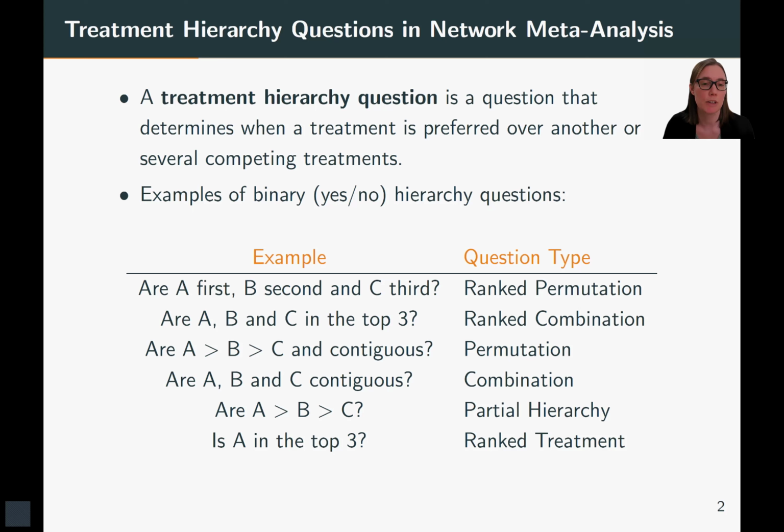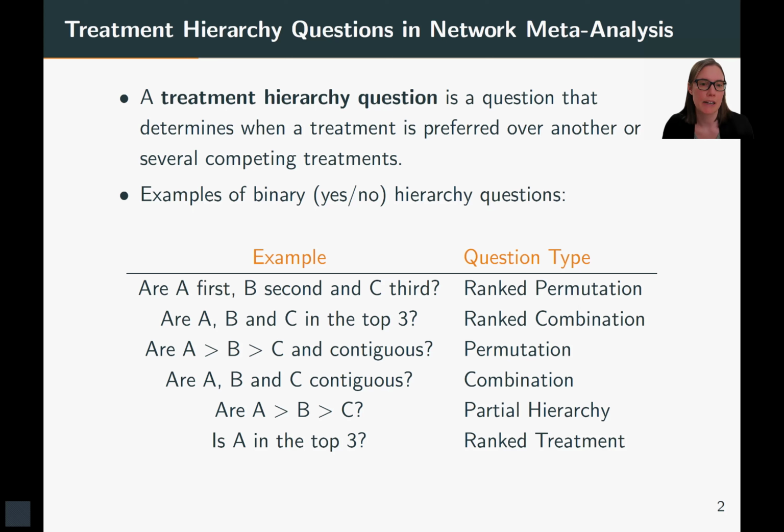Then we have a permutation of treatments A, B, and C. So we ask if they have contiguous ranks and if A is better than B and better than C. So the difference with the ranked permutation is that we don't say that they're first, second, and third. They could be second, third, and fourth, for example.